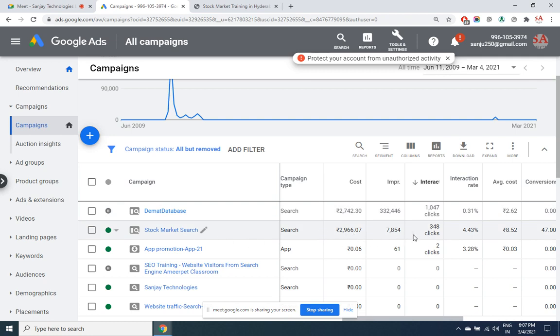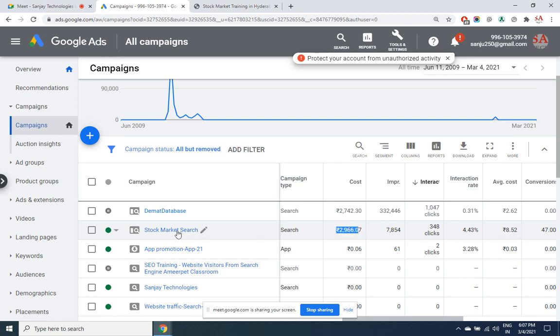Likewise, this second ad is slightly higher, because DMAT database is cheaper. Stock market is a very expensive keyword. Even then, it is cheap compared with traditional marketing. 8.5 rupees is what we have spent, and this is the return we have got.